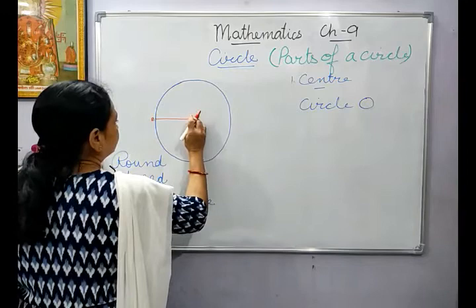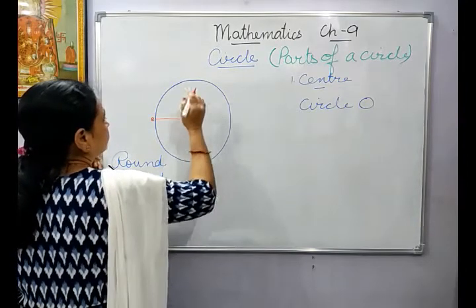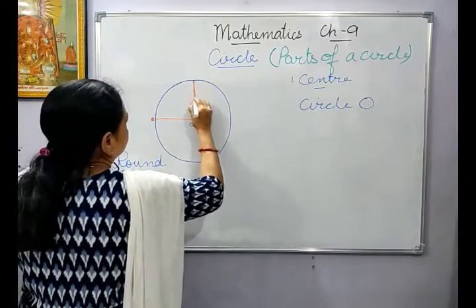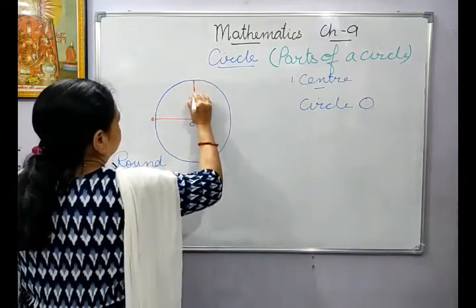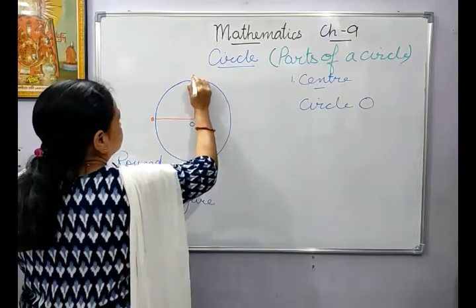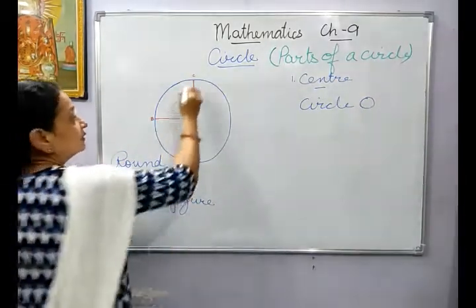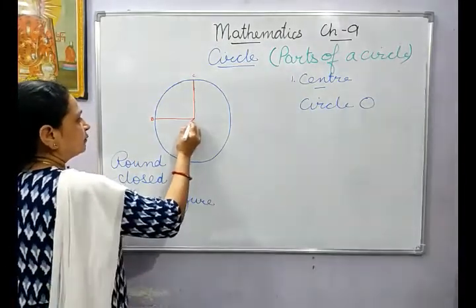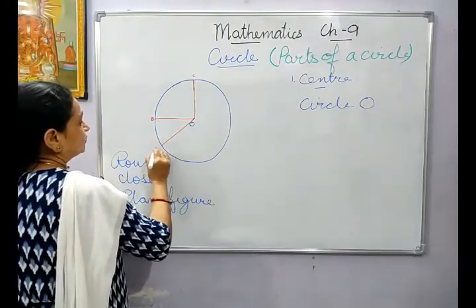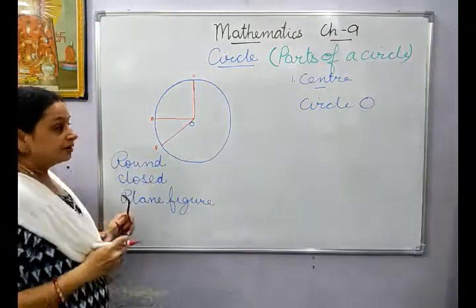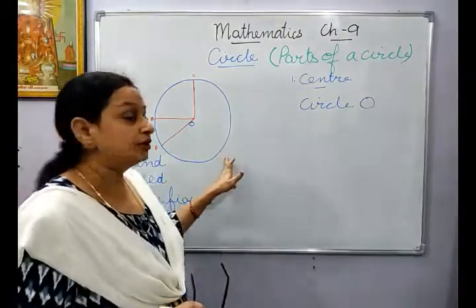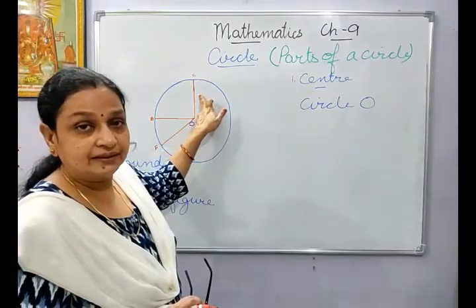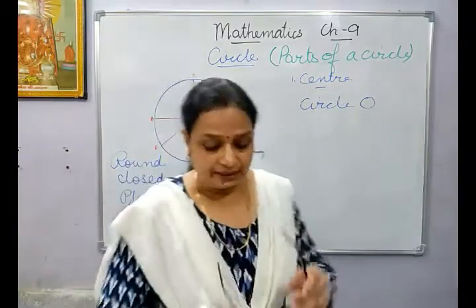Then suppose I take point C. This is point C, this is point B. I take another point, any point, suppose I take F. Now if you measure it, you will find these are equal in length.